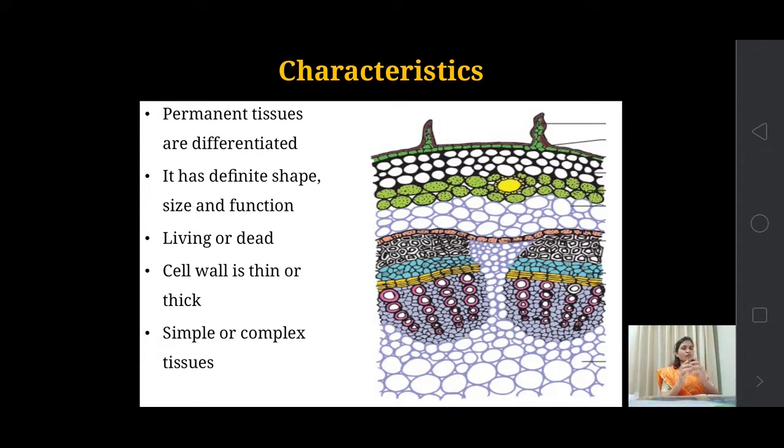So this is one of the organs of the plant body, that is, the stem of the plant, and this slide shows the internal structure of the stem. In that internal structure, you can see every type of permanent tissue, that is the parenchyma, collenchyma, sclerenchyma, then xylem, phloem, all these types of tissues you can see in this picture.